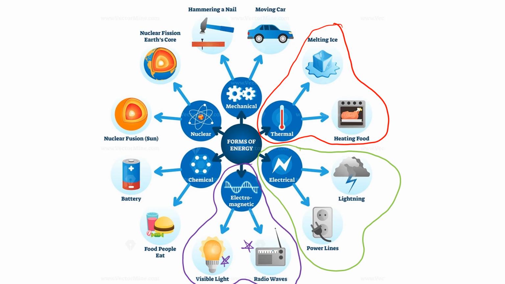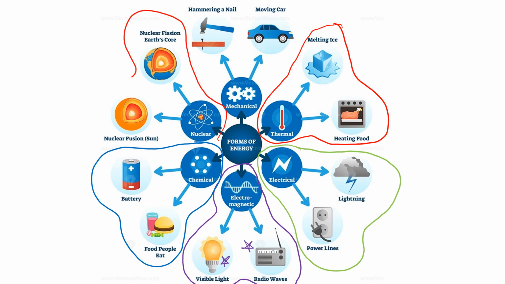Chemical. So chemical energy, stored energy in the compounds, in the molecules. So battery has chemical energy, food is chemical energy. What happens when you're talking about stuff inside of a star? Well, now you have nuclear fusion, which happens in the core of stars or in the core of planets, right? So nuclear energy is dealing with atoms being squeezed together. And then the last one is moving energy, which is mechanical. So think of M, mechanical, moving, and that's hammering a nail or a moving car.